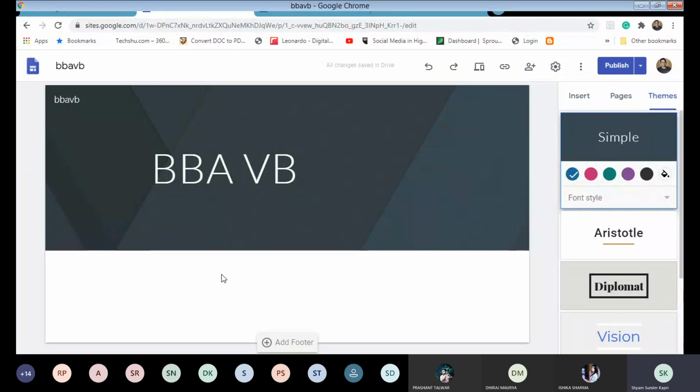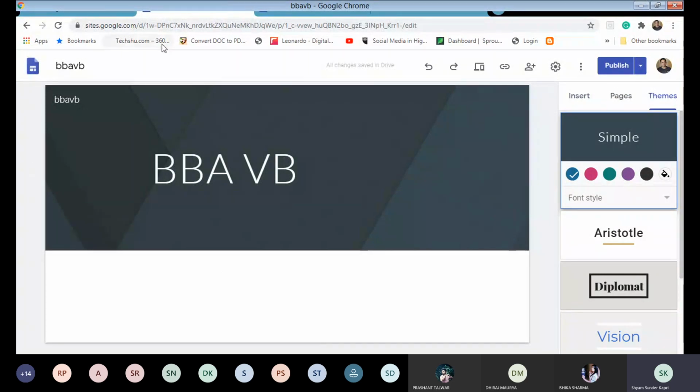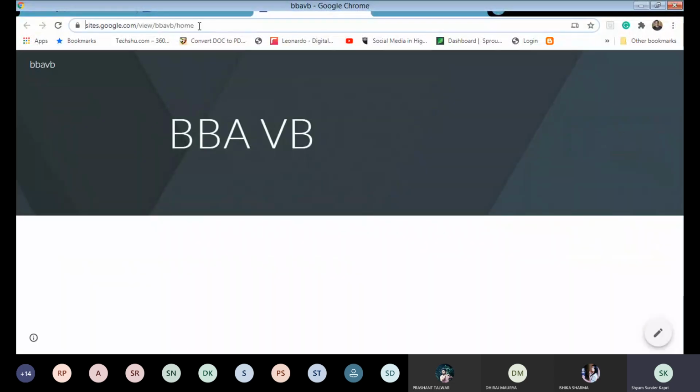Getting the point? This is the assignment for everyone, and I will check. You will only share the link of your profile, like sites.google.com/view and your name. That's all. No need for even home, that is the home page. Otherwise BBA5B is enough. So this is for the day, and this is one assignment.